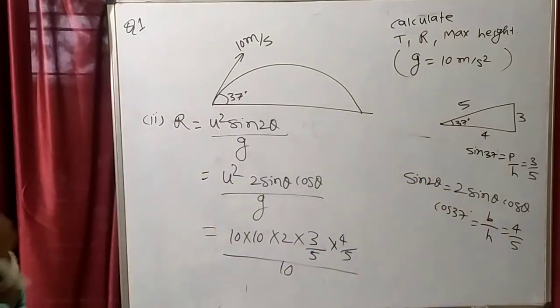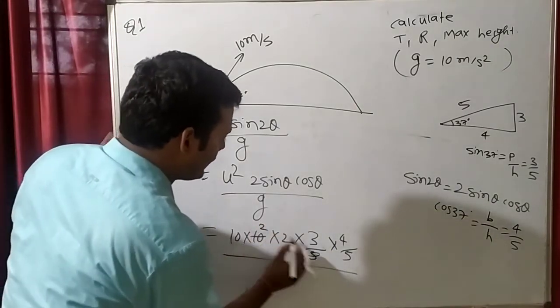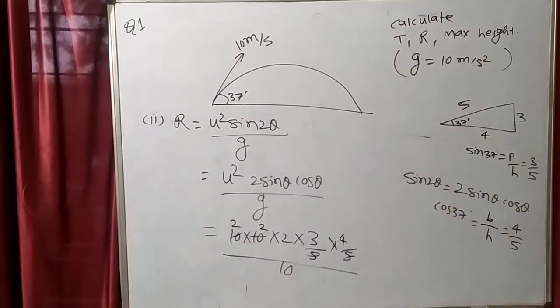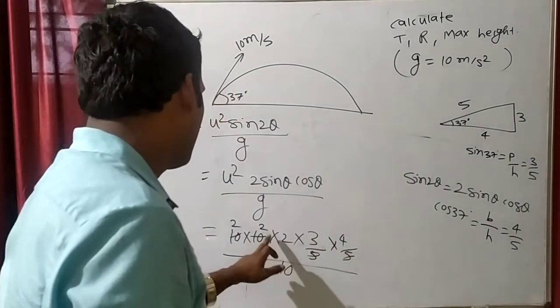So something will cancel here. See, 5 into 2 is 10, 5 into 2 is 10, four into 3 is 12, into 2 is 24.